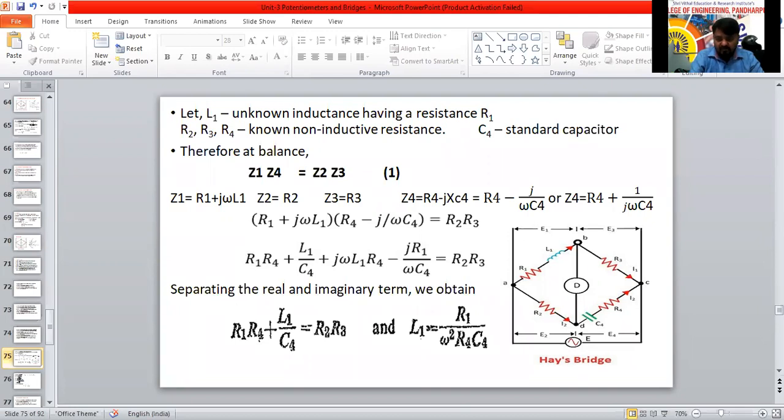From this circuit diagram, can you tell me the formula for Z1? I'm asking you people only. Here, by considering this one, what do you mean by Z1? Z1 equal to?